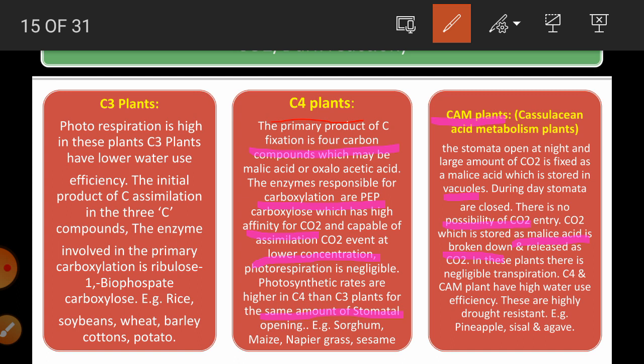So, C4 and CAM plants have high water use efficiency compared to C3 plants. As well, these CAM plants are highly drought resistant, so they require less water. Examples are pineapple, agave, sisal, etc.